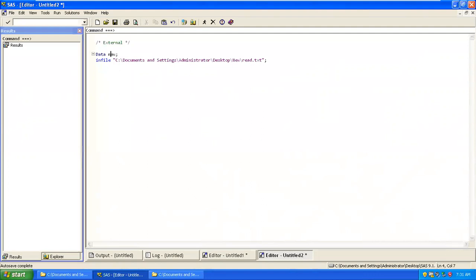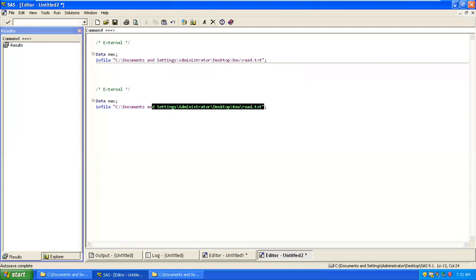This is the way of reading from external. When you're reading from internal, the way will be cards or datalines. There are two options. So I'm just using datalines.